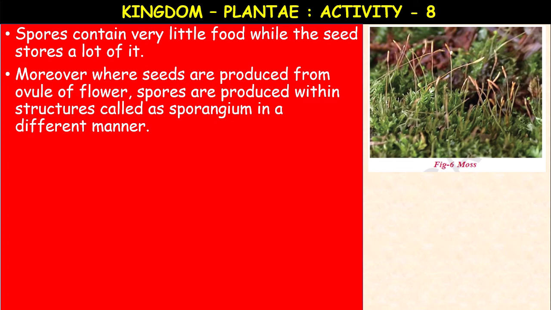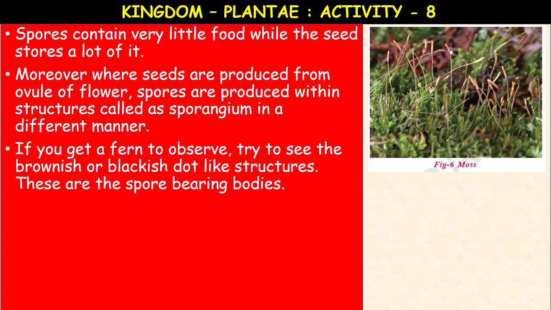After fertilization, the ovule of the flower is converted into seeds, whereas the spores are produced within the structures called sporangium, which forms the spores in a different manner.